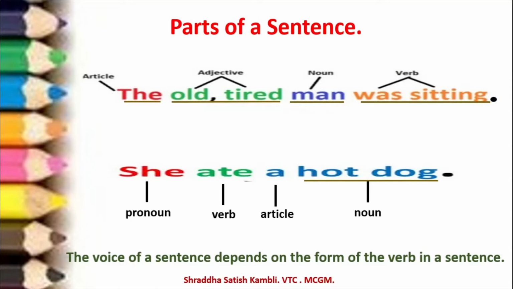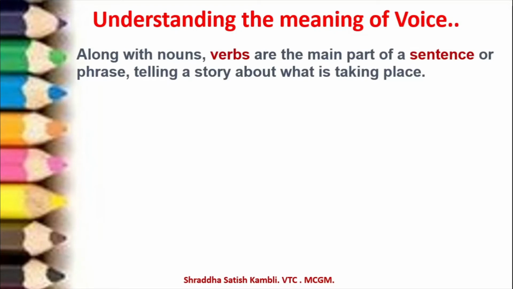But what is important in a sentence? The noun and the verb is important to convey the meaning of any sentence. Alright, so like we said here, along with the nouns, the verbs are the main part of a sentence or a phrase, which tells you the story about what is taking place in that particular sentence.